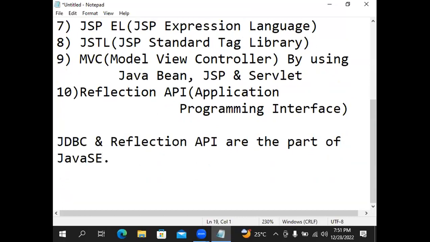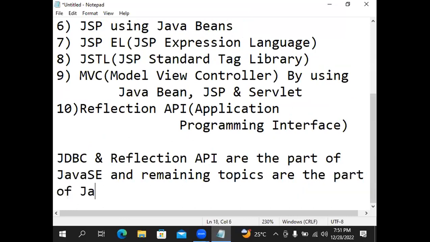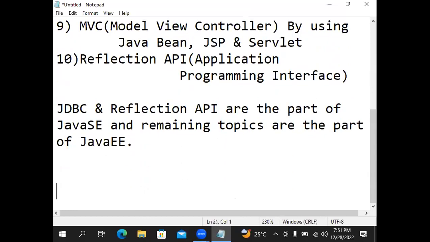And the remaining topics are part of Java EE.